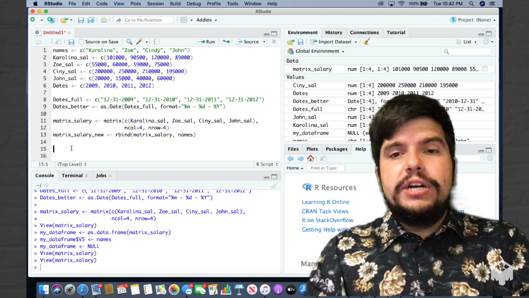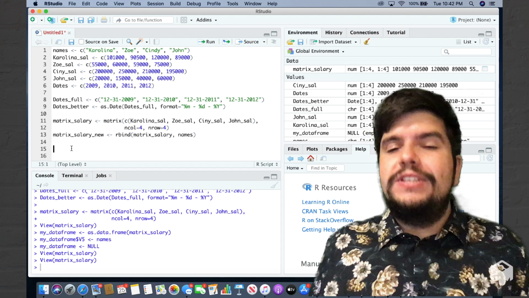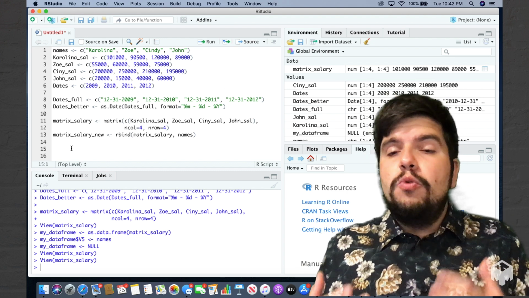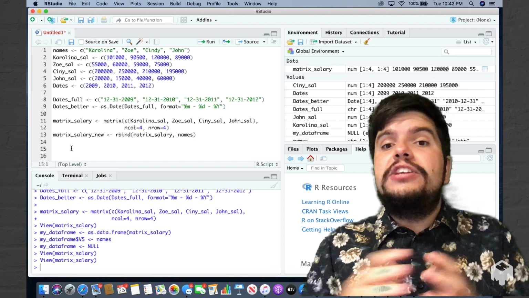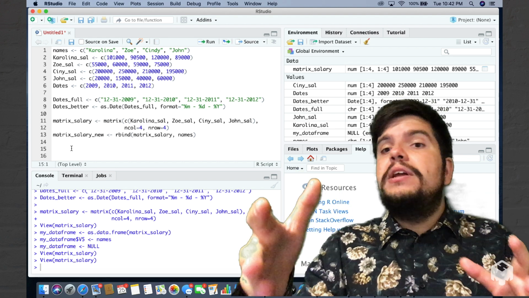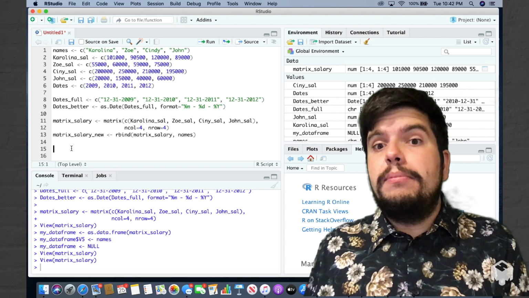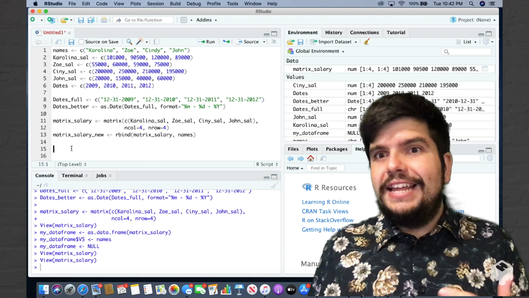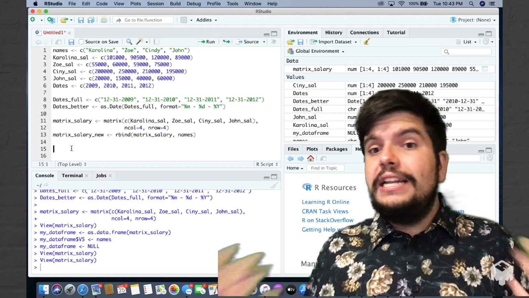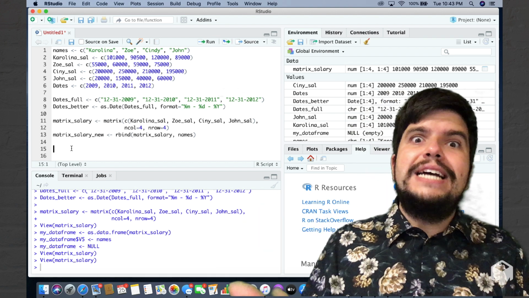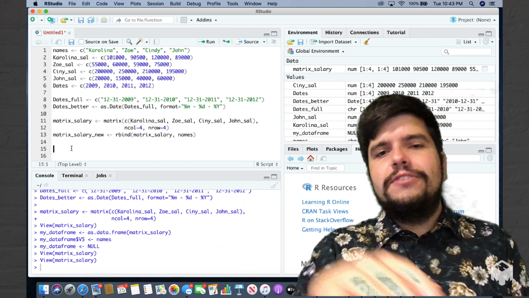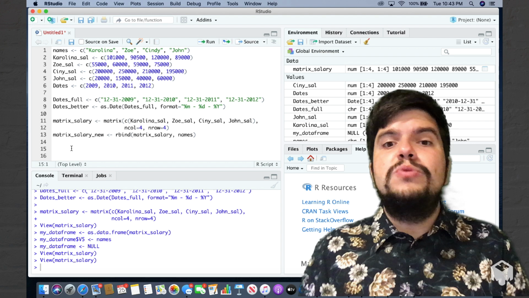What if I were to improve this matrix? Because we saw an issue. When we added a character to it, the entire matrix became character, and all of my numbers in the matrix became character as well. So how do we solve this problem? Is there any other object that actually allows you to store multiple different data types? Yes, the answer is yes, it's a data frame. So let's convert this matrix underscore salary to a data frame.